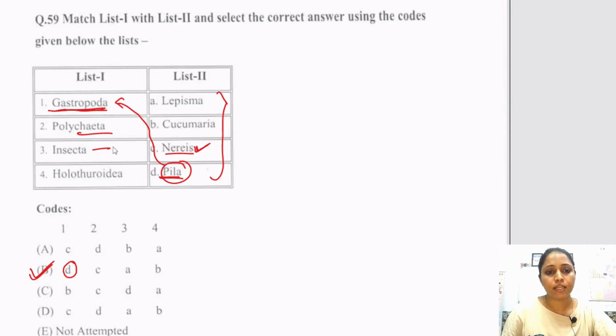And Insecta, in this class there is Lepisma, which is also known as silverfish. And Holothuroidea: the sea cucumber, Cucumaria, belongs to Holothuroidea. So the first is matched with D, Polychaeta with C, Insecta with A, and Holothuroidea with B. So option number B is the correct answer for this question.